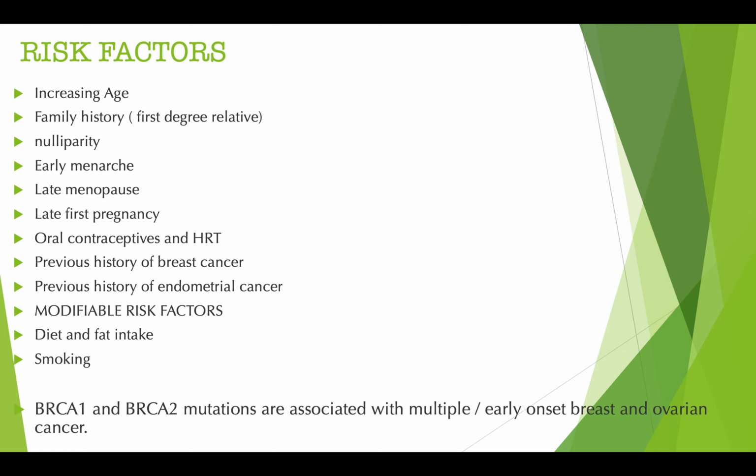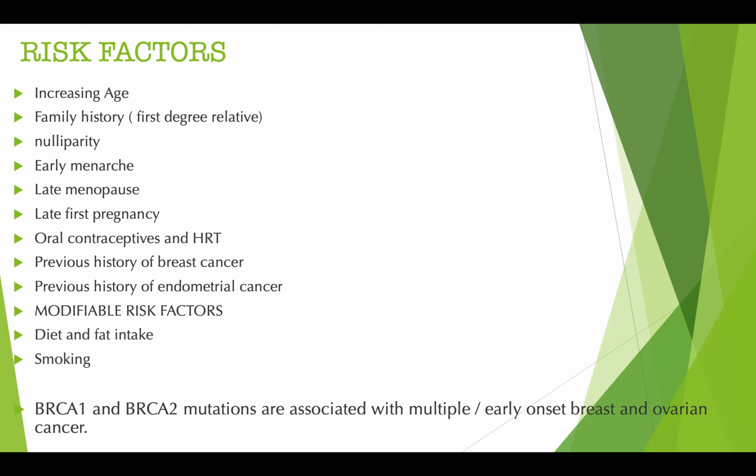The reason being is that we have estrogen induced cancers. One is breast cancer. The second one is endometrial cancer. So if you have an endometrial cancer, you are at risk of developing breast cancer. Then we have the modifiable risk factors, that is diet and fat intake, and smoking. Then we have BRCA1 and BRCA2 mutations, which are associated with early onset of breast and ovarian cancer.